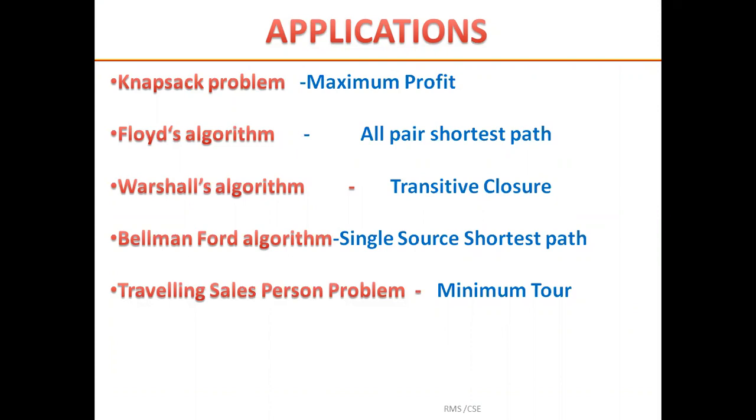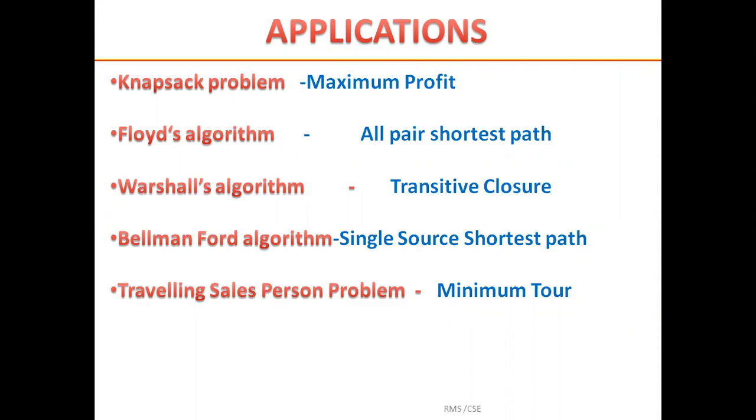Here I have mentioned a few, starting from knapsack, Floyd's, Warshall's, Bellman-Ford, and TSP, that is the traveling salesperson problem. The knapsack problem is used to find maximum profit. Floyd's solves the all pairs shortest path problem. Warshall's constructs a transitive closure for the graph.